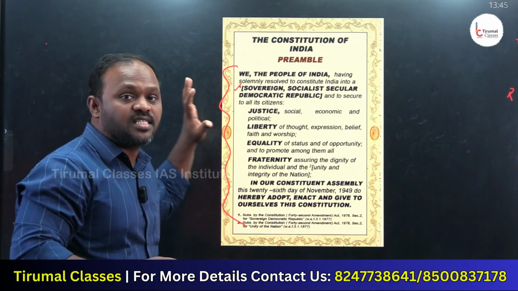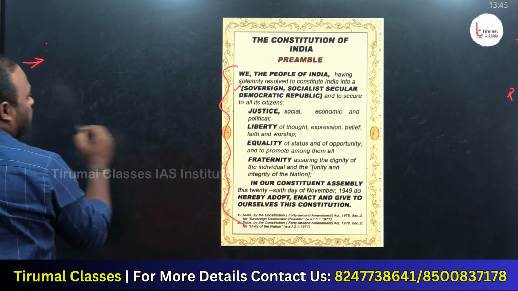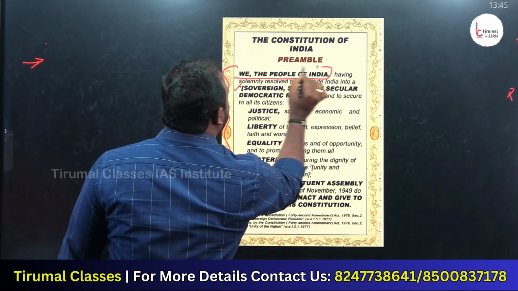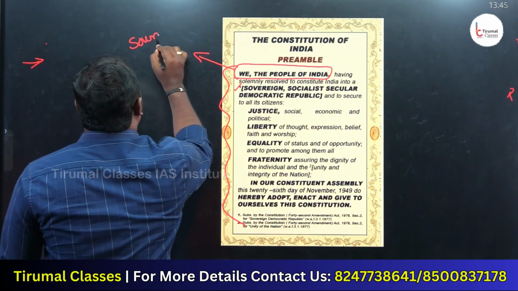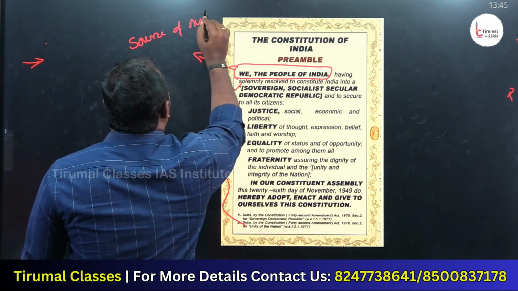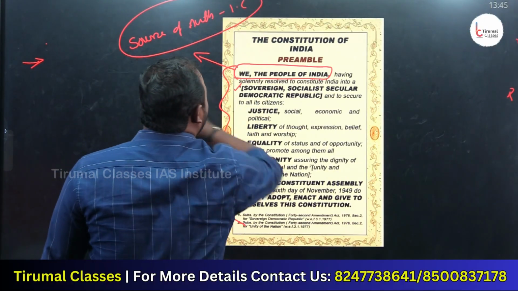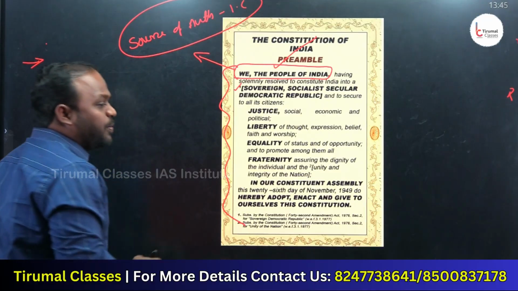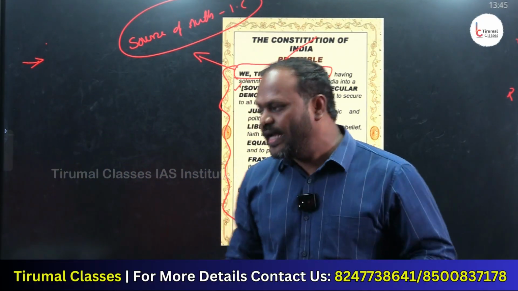As far as NCERT is concerned, look at the first one, boys. I told you, we the people of India explains the source of authority of the Indian Constitution. Where does the authority of the Indian Constitution come from? We the people of India. The Constitution derives its power from the people of India.